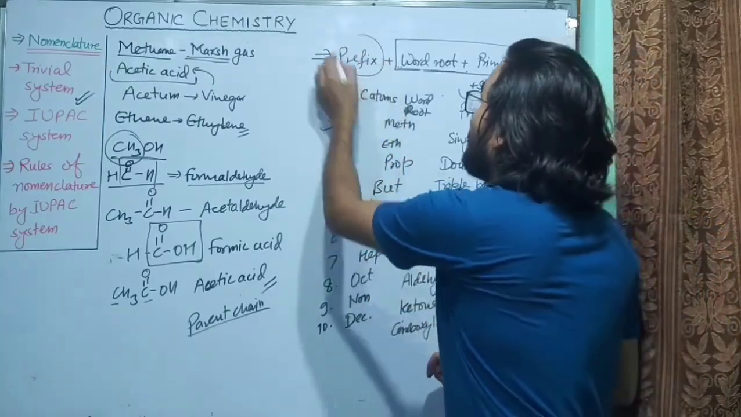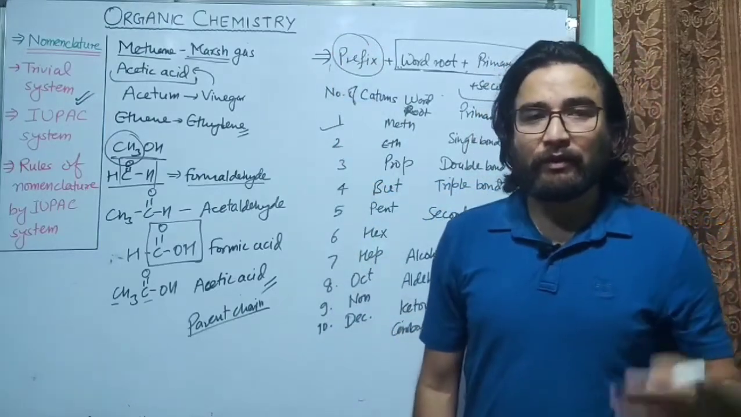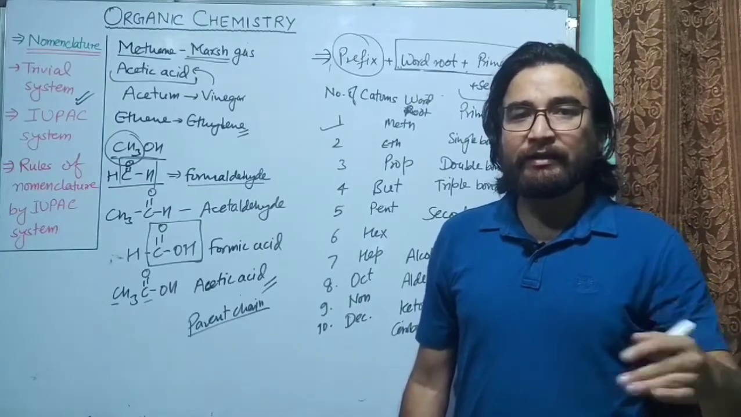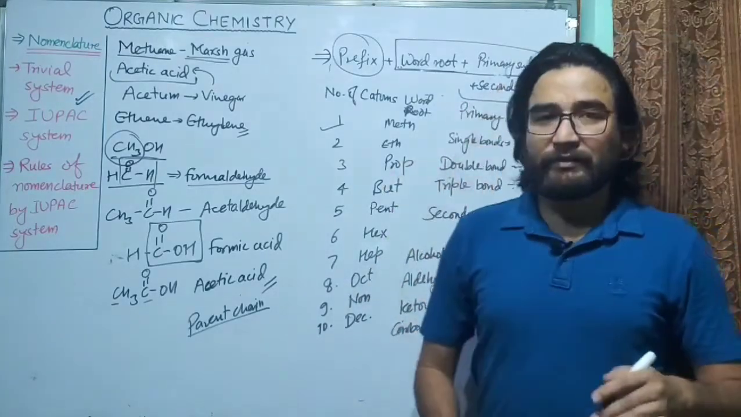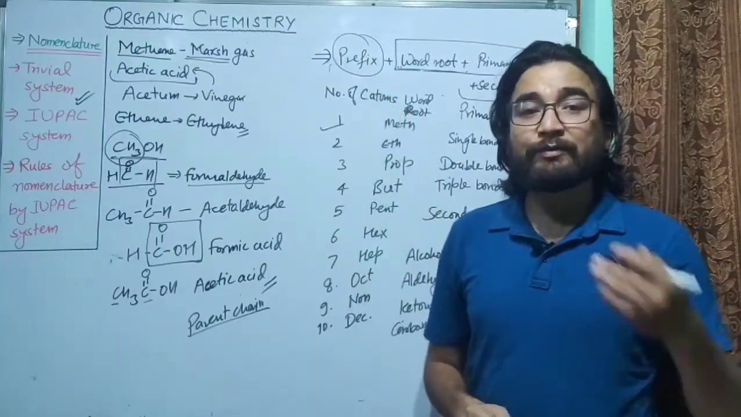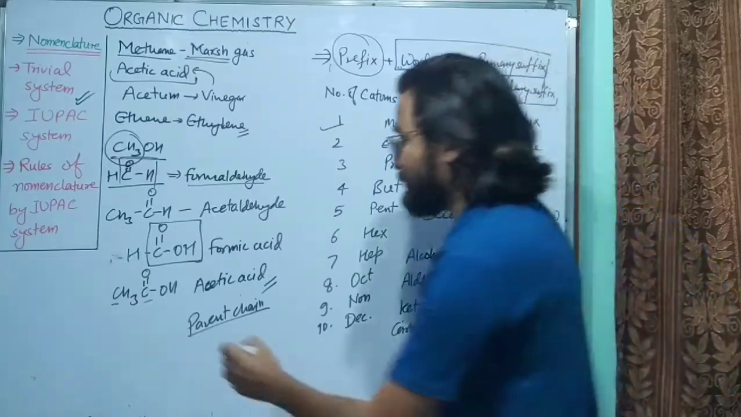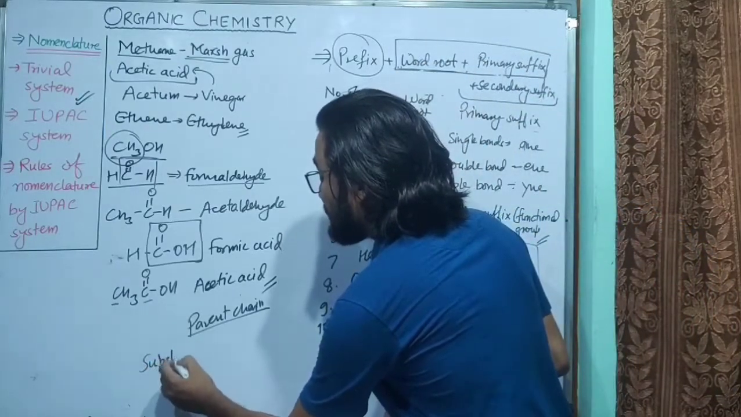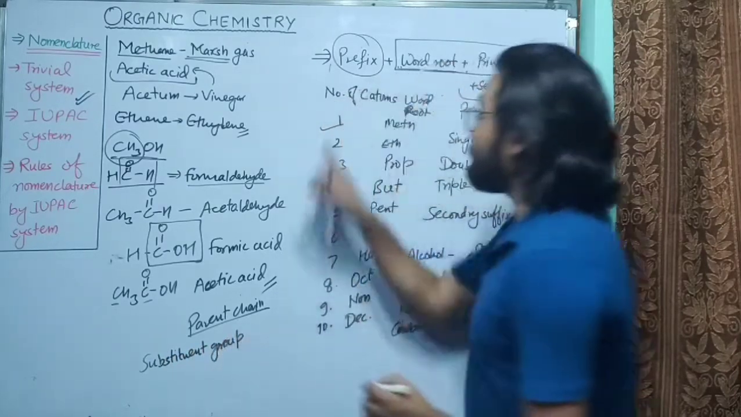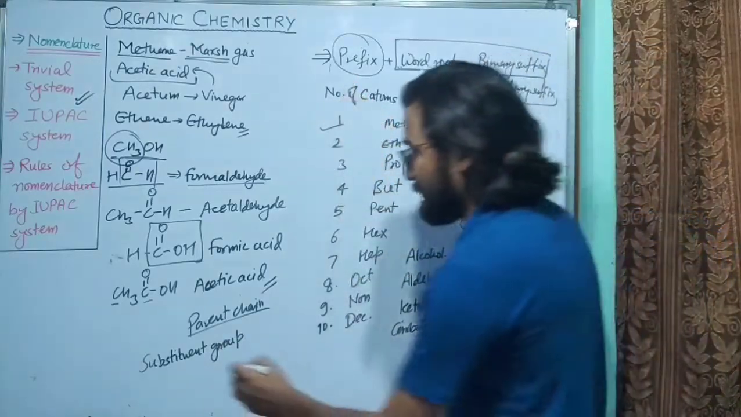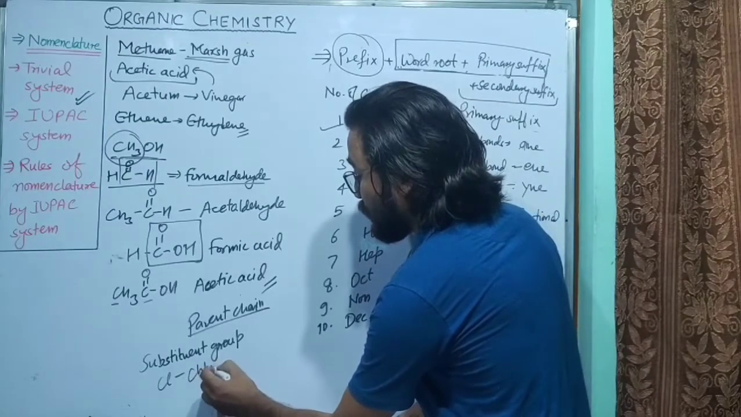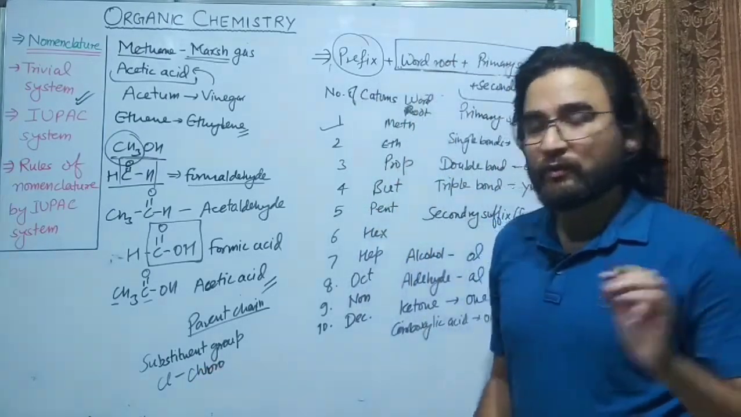Now, what is the work of prefix here? Anything that is not included in the parent chain, and is not included in the suffix or secondary suffix, will be called prefix or substituent group. I have told you about the substituent groups. So, for substituent group, we use the prefix. For example, if there is chlorine, Cl, for this we use the word chloro.